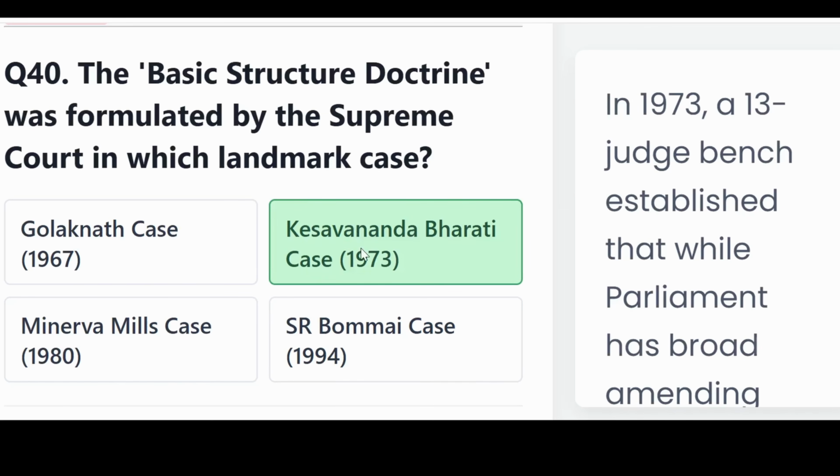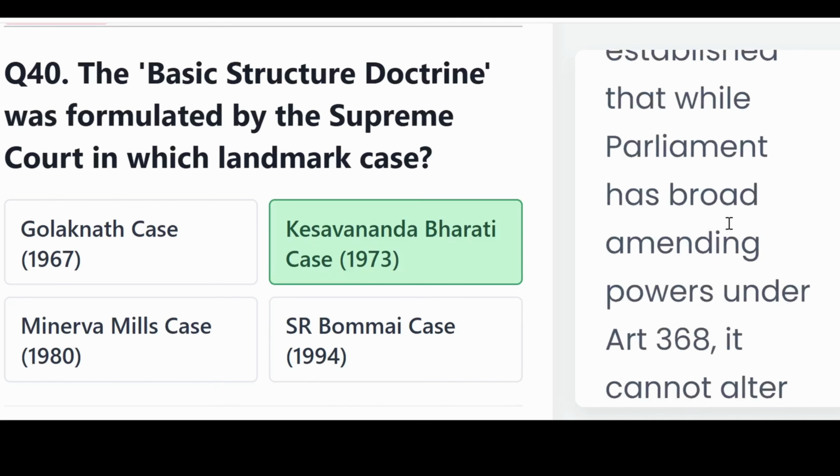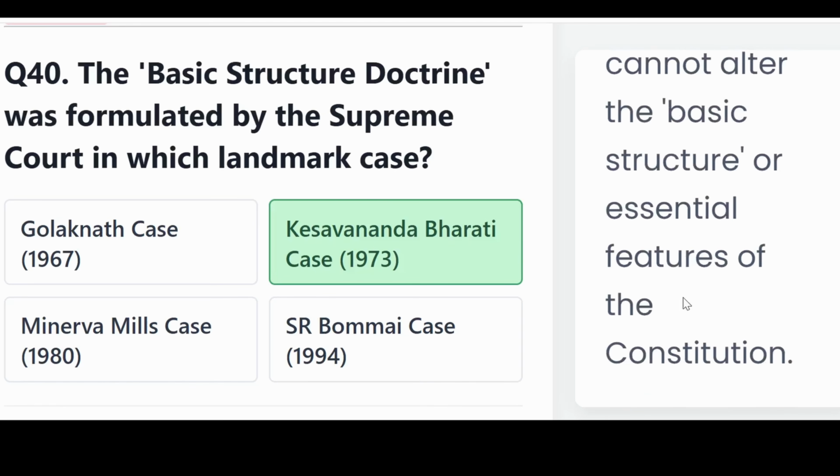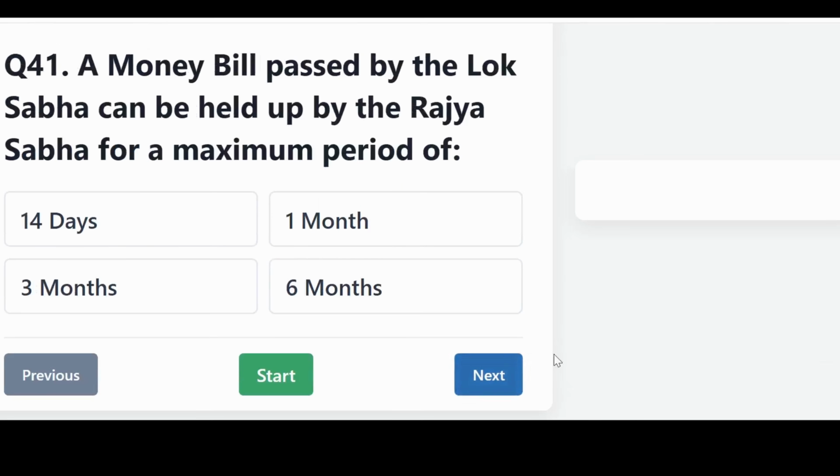And the correct answer, the Kesavananda Bharati case, that is 1973. In 1973, a 13-judge bench established that while Parliament has broad amending power under Article 368, it cannot alter the basic structure or essential features of the Constitution.